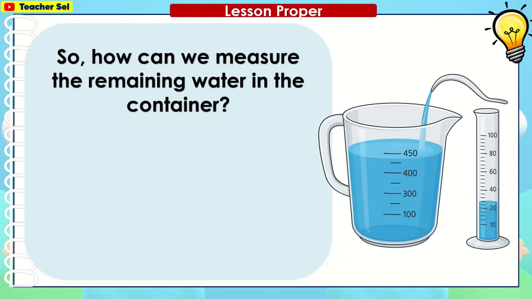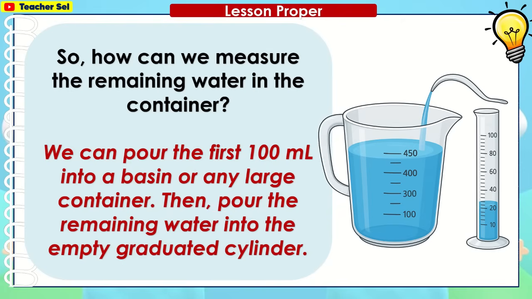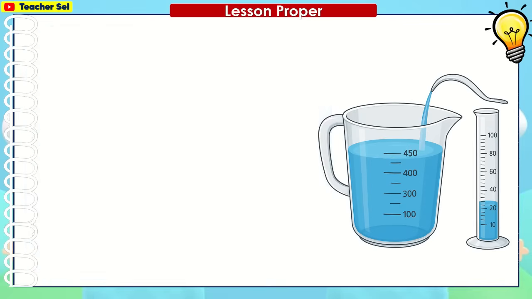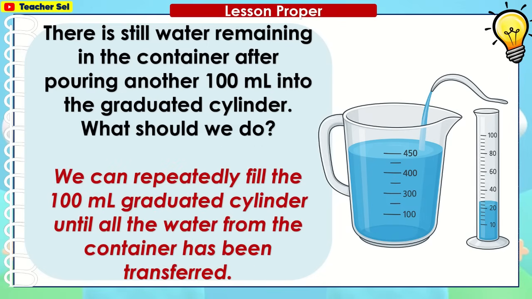So how can we measure the remaining water in the container? We can pour the first 100 milliliters into a basin or any large container. Then, pour the remaining water into the empty graduated cylinder. There's still water remaining in the container after pouring another 100 ml into the graduated cylinder. What should we do? We can repeatedly fill the 100 milliliters graduated cylinder until all the water from the container has been transferred.